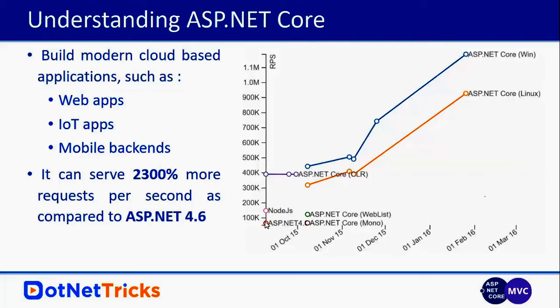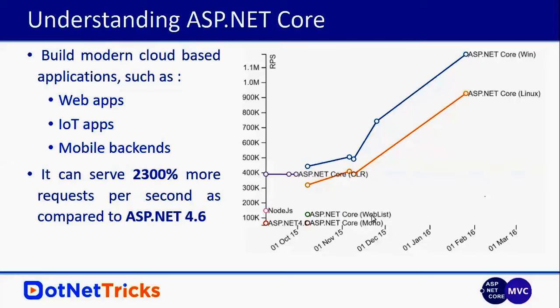You can see at the bottom it is ASP.NET 4.0. Then from ASP.NET 4.0, the better performance is for Node.js. Then on top of Node.js, we have ASP.NET Core CLR. If you are using ASP.NET Core with a Linux machine, this is the performance. If you are using it with a Windows machine, this is the performance.